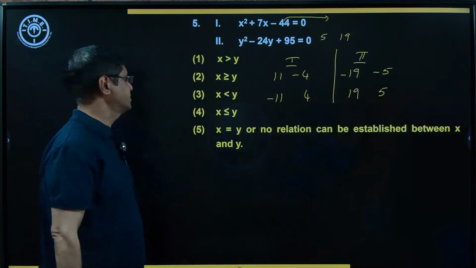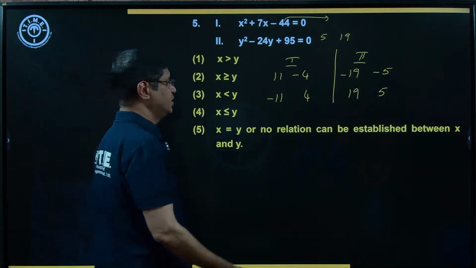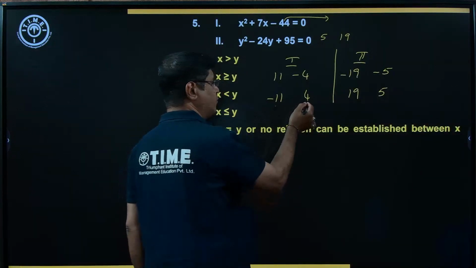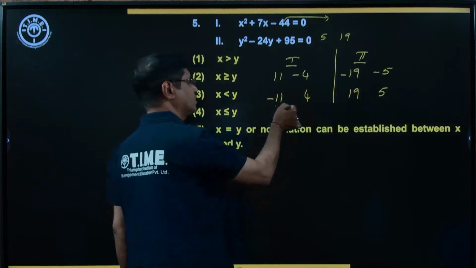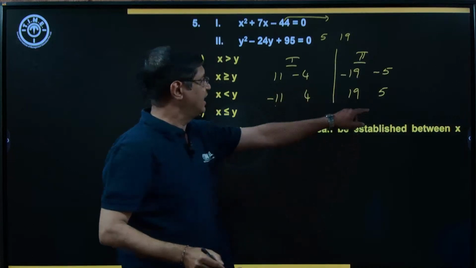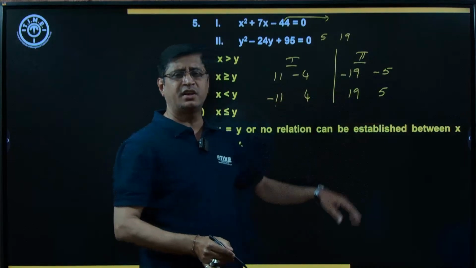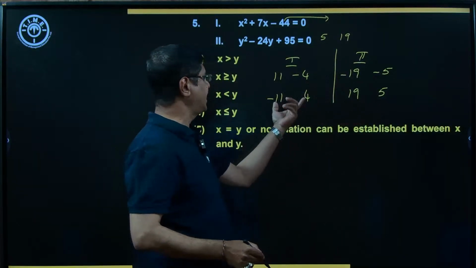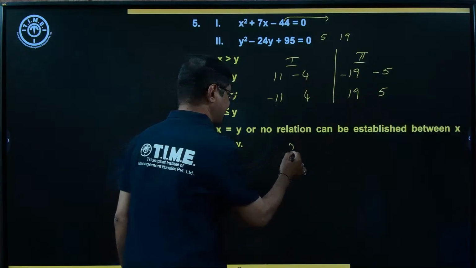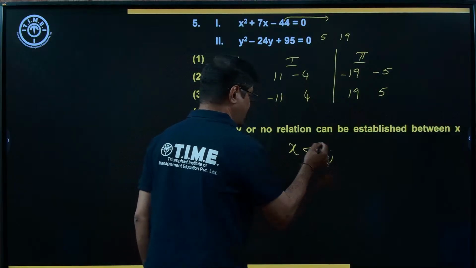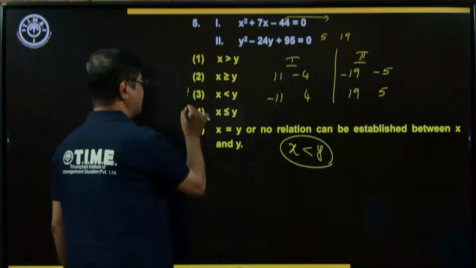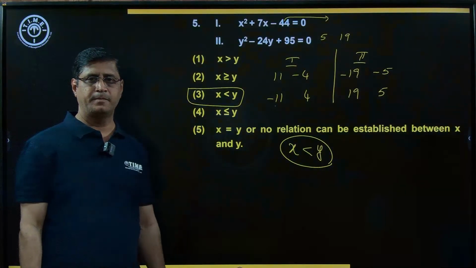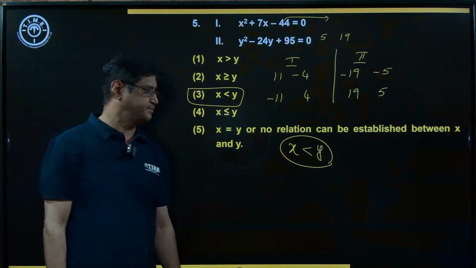Now simplify this. Minus 11 and 4 means both the roots of the first quadratic equation are less than both the roots of the second quadratic equation. 5 as well as 19 are greater than these two values, means x less than y. Right choice is option 3. The third choice is the right answer.